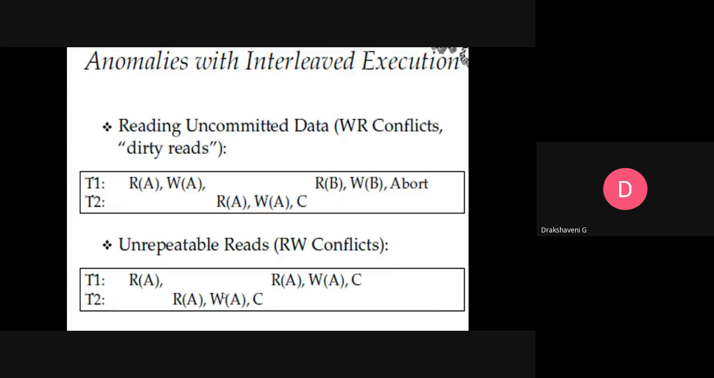So, anomalies. Just now I told you about anomalies with interleaved execution. I leave in between and come back; this is not allowed. Reading uncommitted data, where write and read conflicts may be there, that type of anomaly is called a dirty read. So let us say we are reading some value from the account and I want to add to it.